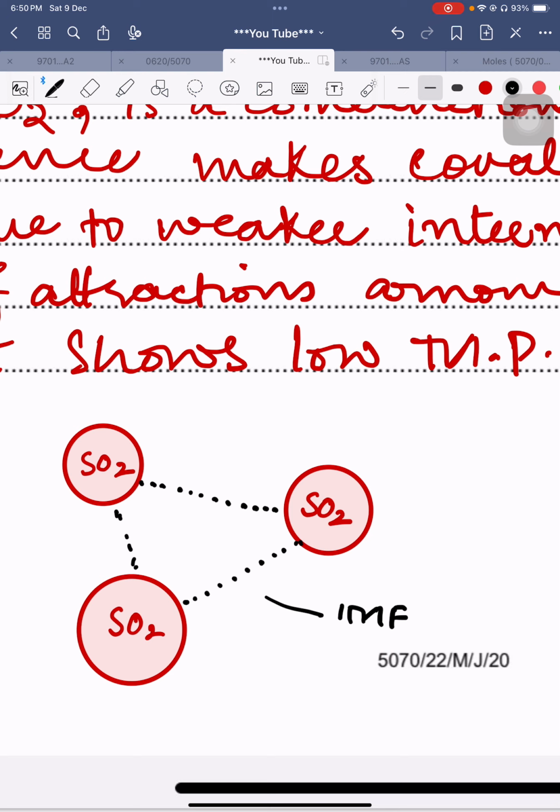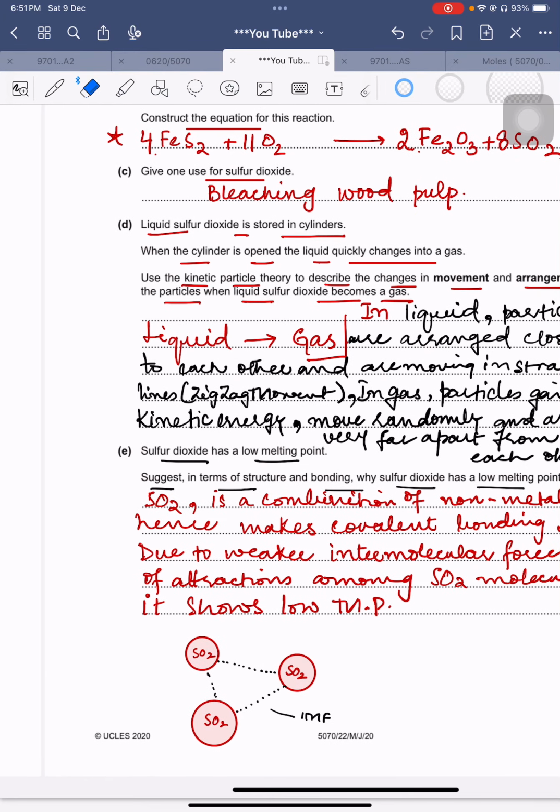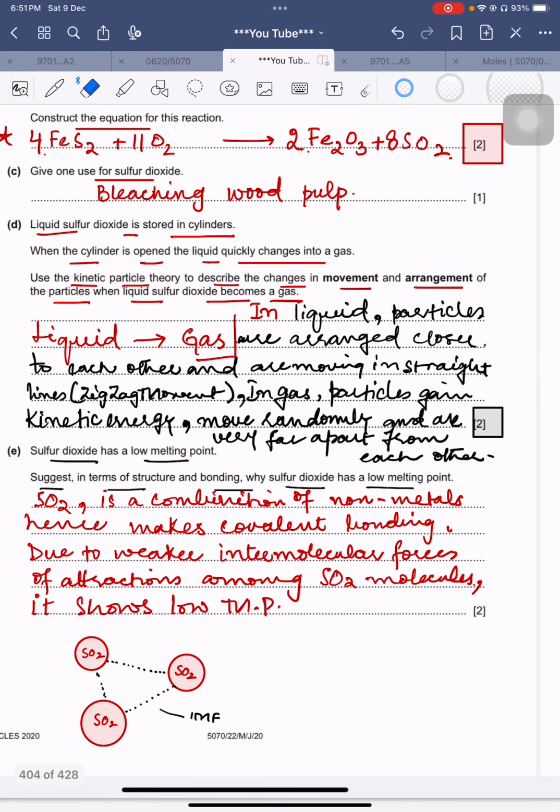So in case of sulfur dioxide, there is covalent bonding in the molecule, but the molecules are kept with each other through weaker intermolecular forces. So covalently bonded structures have covalent bonding within themselves, but they are attached with weaker intermolecular forces. That's why they show low melting point and boiling point values. Okay, so this is how it is happening.